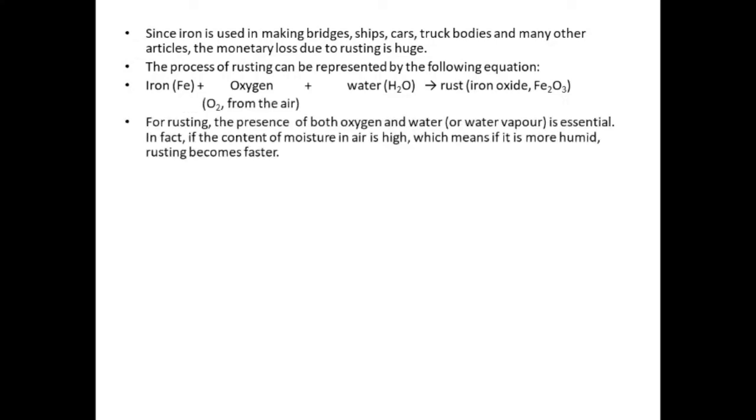For rusting, the presence of both oxygen and water or water vapor is essential. In fact, if the content of moisture in air is high, which means if it is more humid, rusting becomes faster. So how do you prevent rusting?